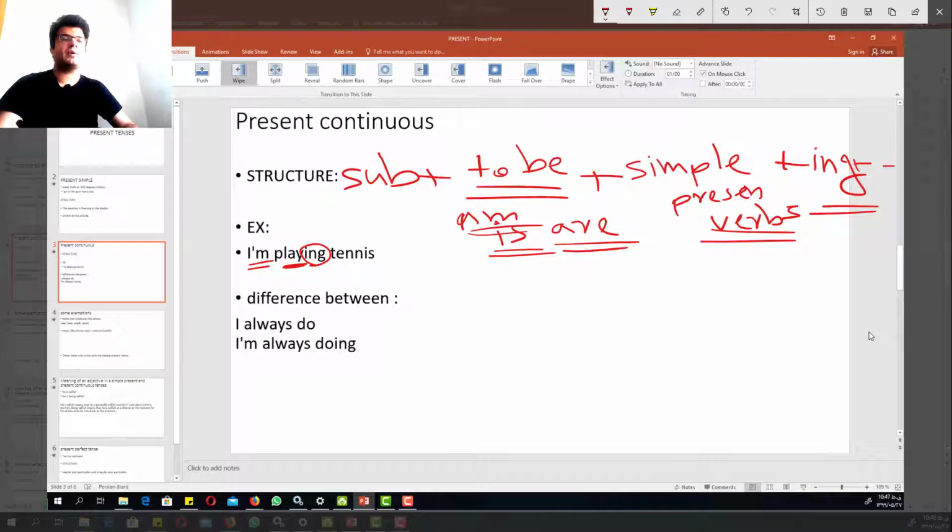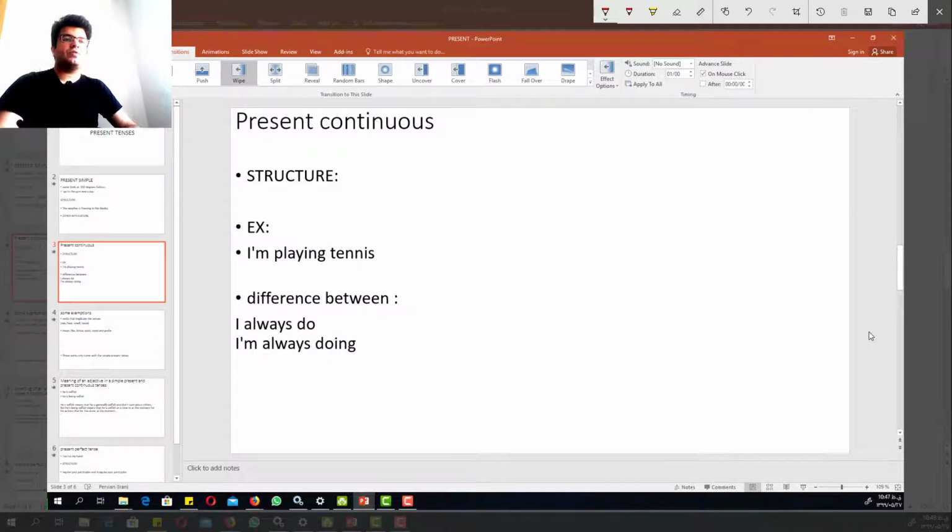Okay, now we're going to talk about the difference between I always do and I'm always doing. What are the differences between these two? We can see we use the simple present in one and the present continuous in the other. How can this change the meaning of a sentence? I always do means that I do something every time.